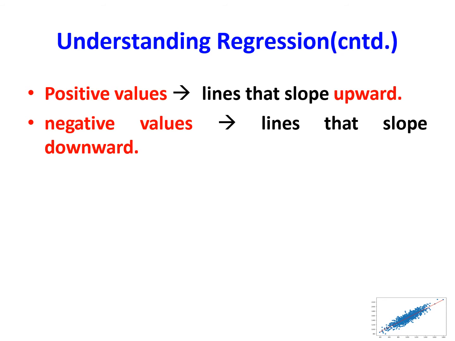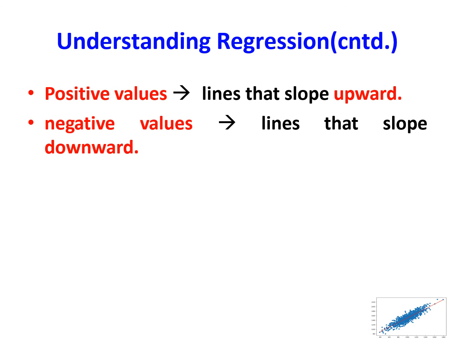Then a positive value indicates the line is sloping upward, and a negative value indicates that the line is sloping downward. So we know that the equation for a straight line in slope intercept form is y is equal to mx plus c, where m is the slope and c is the intercept. And here the same thing is represented in terms of a and b variables. y is the dependent variable and x is the independent variable. b is referred to as the slope here and a is the intercept.